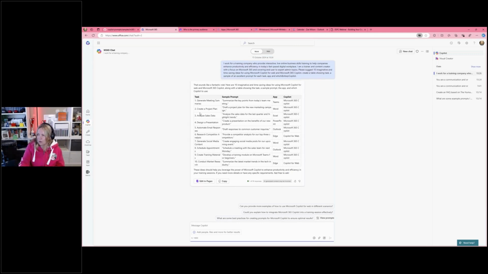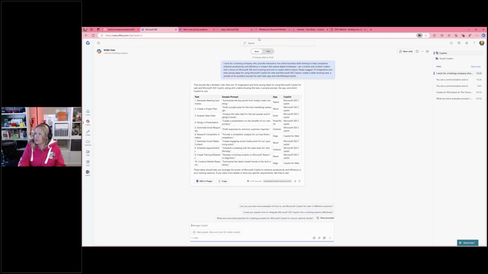It's giving you the task, it's giving you which app it relates to, which Copilot it relates to. And again, I can either copy this and share it, or I can edit in Pages and share that loop component with colleagues as well.